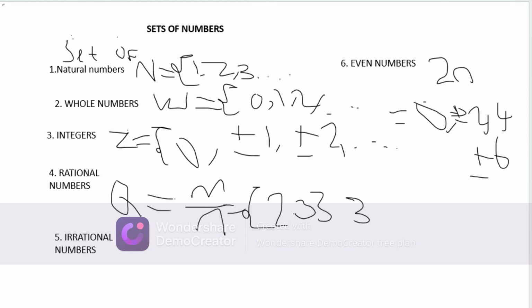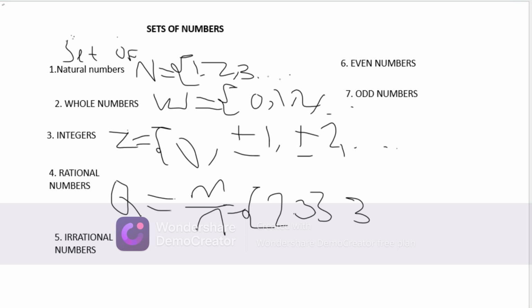Another one is odd numbers. Let's look at odd numbers. Just as I said earlier, for even numbers I said 2n. Now for odd numbers, it's something like 2n plus what? Plus 1.